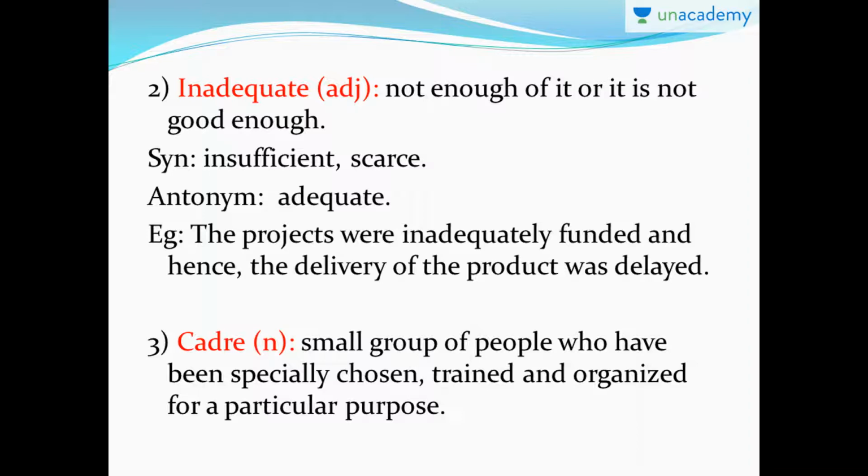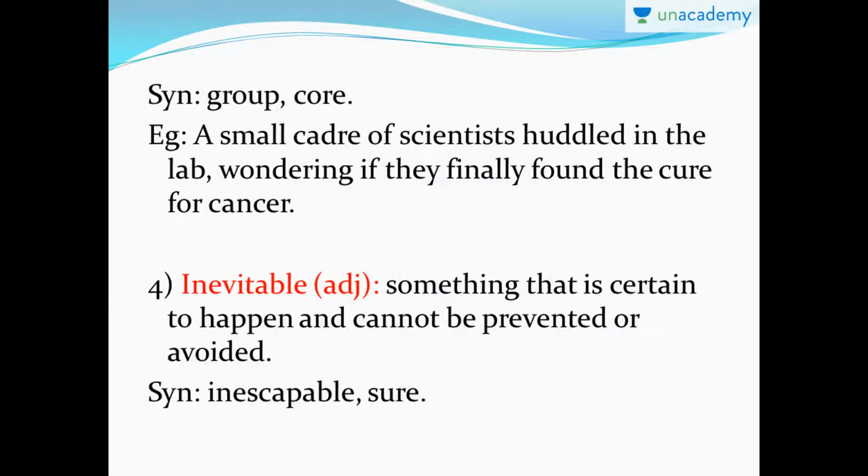The next word is cadre. So yes, that's a noun. A small group of people who have been specially chosen, trained and organized for a particular purpose. So a cadre is a group of people who are trained for a specific purpose and not something very vague. So they're specially chosen, trained and organized. So the synonyms are group, core. Okay, it's a core group or it's a core team. That means that team is specially trained for that. So that's nothing but cadre.